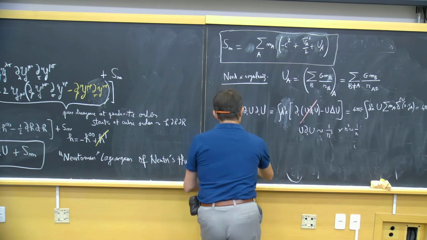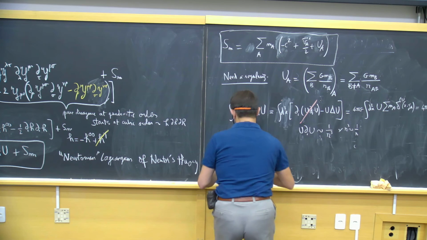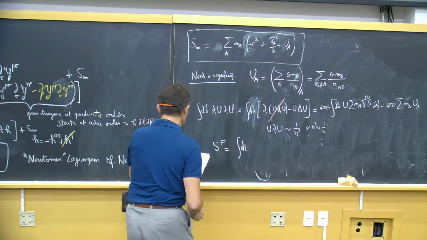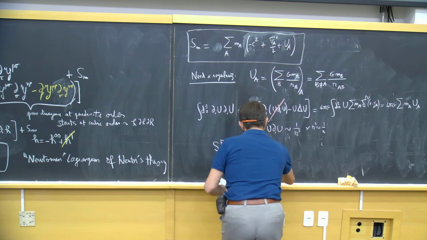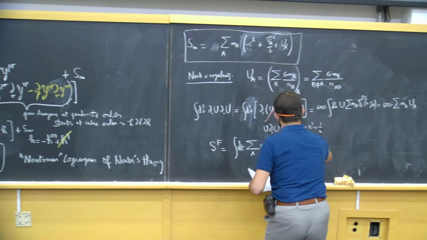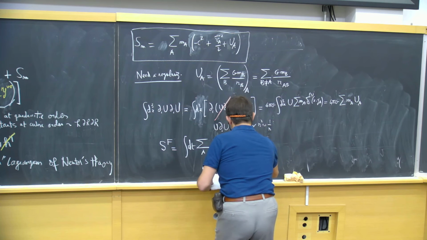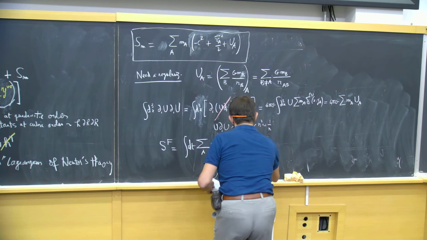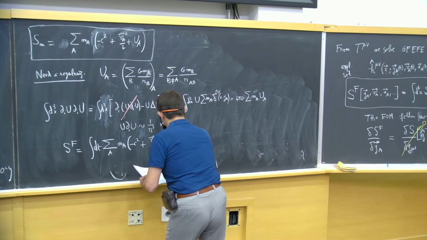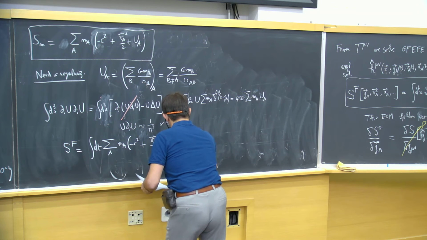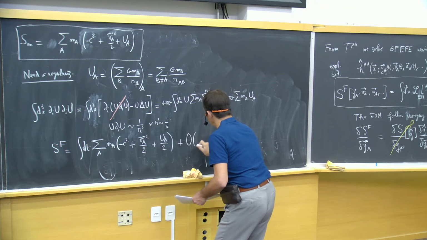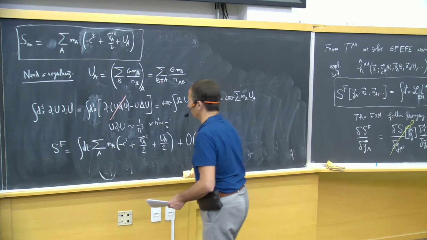And finally, you get that the Fokker action is given by an integral over T of a Lagrangian, which is just the correct Newtonian Lagrangian: the usual kinetic term plus the correct potential term for the motion of n particles in the Newtonian theory. And here I neglect higher order relativistic corrections.